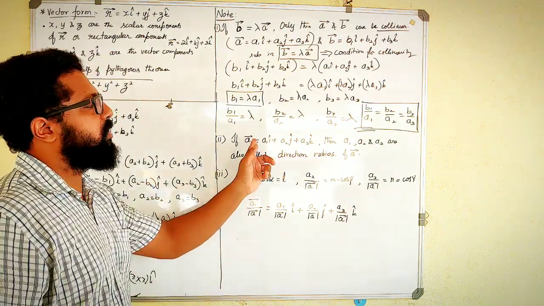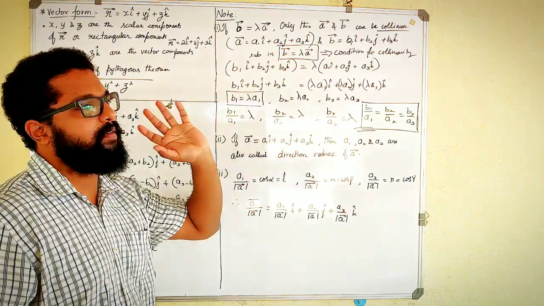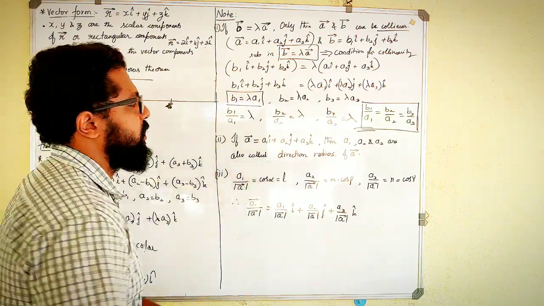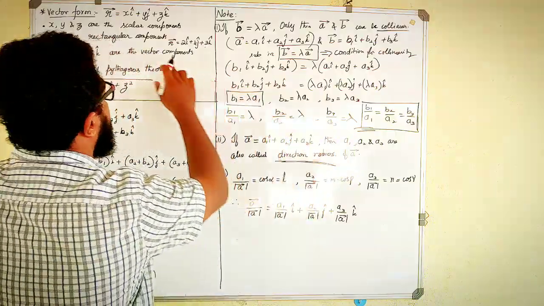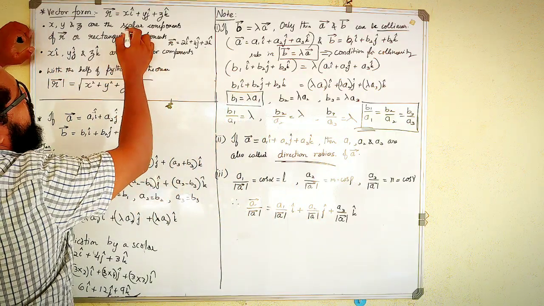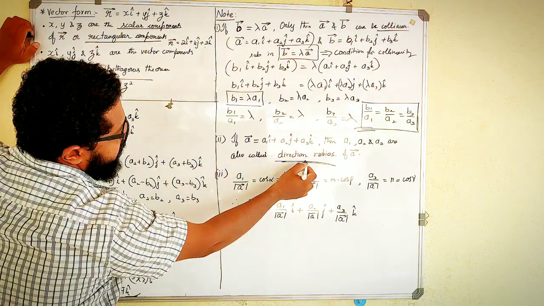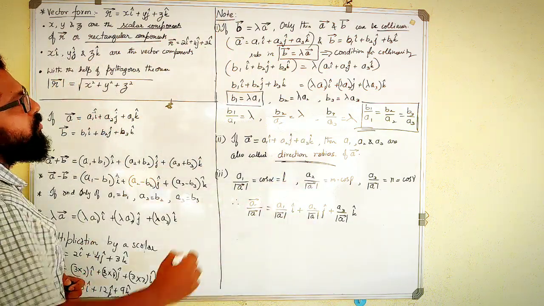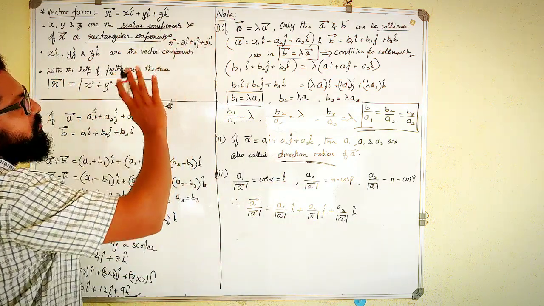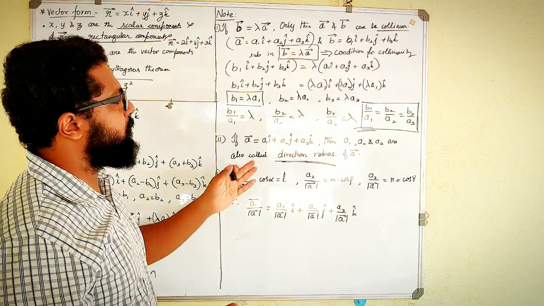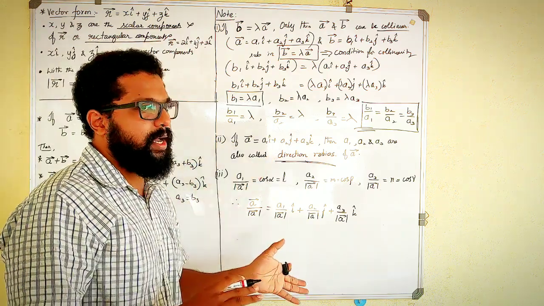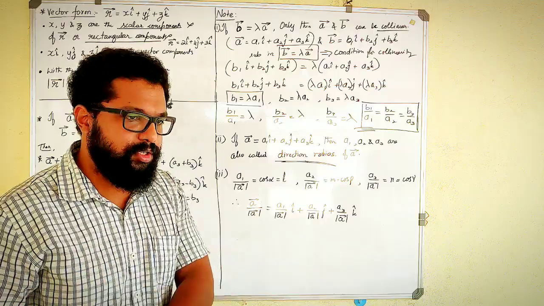That is nothing but the scalar components of a given vector, also called direction ratios, which I have already told you earlier. Scalar components, rectangular components, another name for that is direction ratios. Usually these two names are not much used. So simply they will give you a vector and ask you to find the direction ratios.